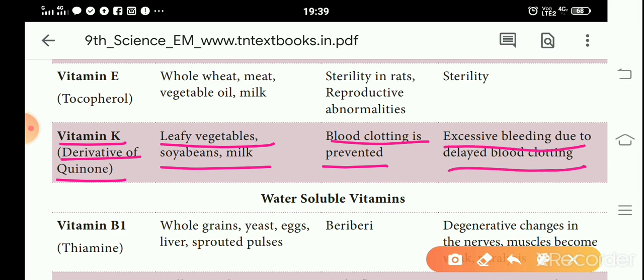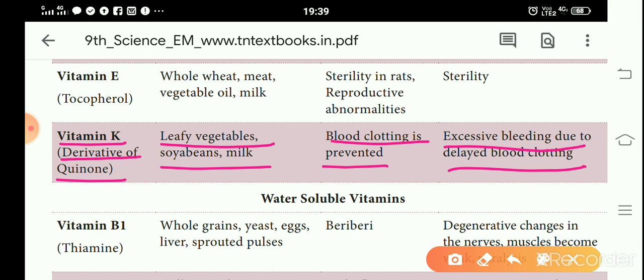So if blood does not clot properly, what will happen? If any wound appears, the blood will continuously ooze out. So all the blood from our body comes out, and it leads to the death of the person. So it is one of the important factors.